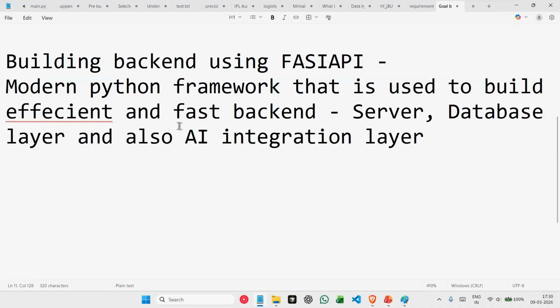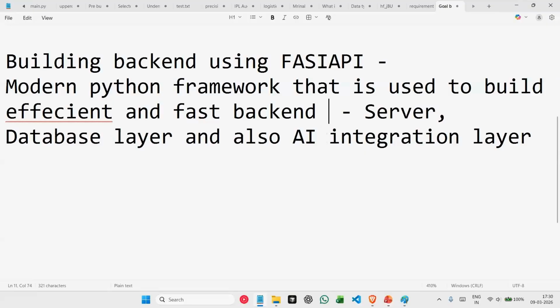To build all of this, we are using FastAPI. It's a modern framework in Python which is used to build backends, and this backend has web APIs.